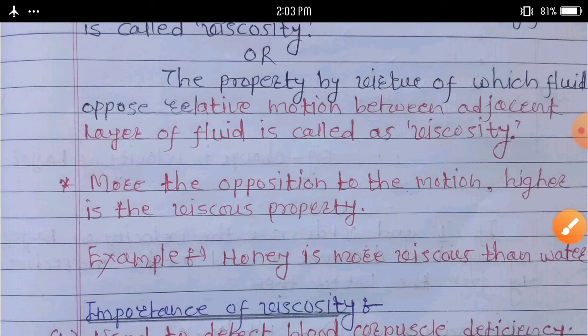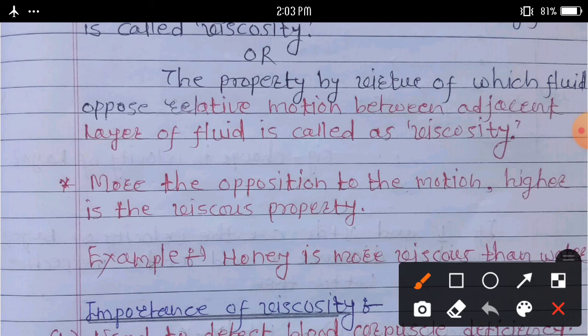For example, an example of viscosity: honey is more viscous than water. So, we can do a simple example here.